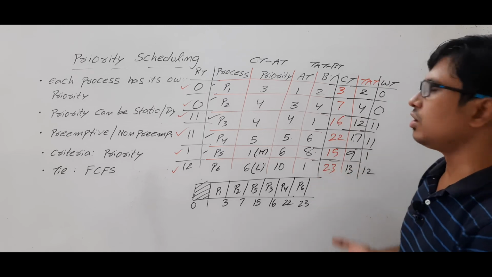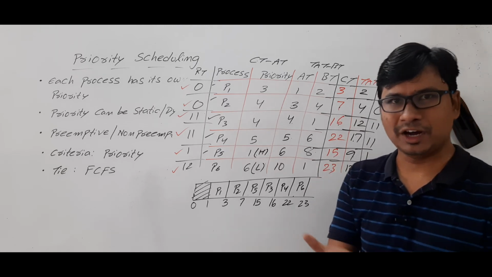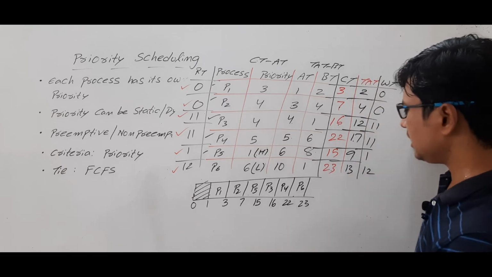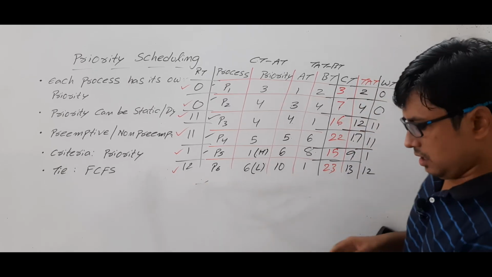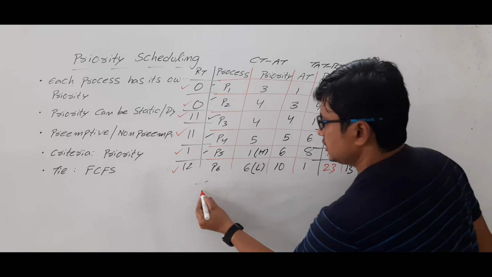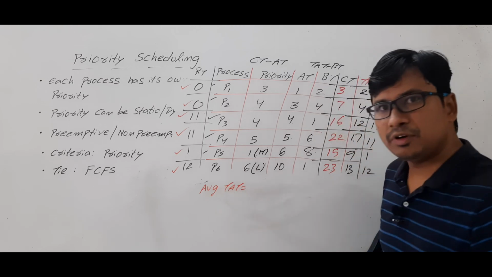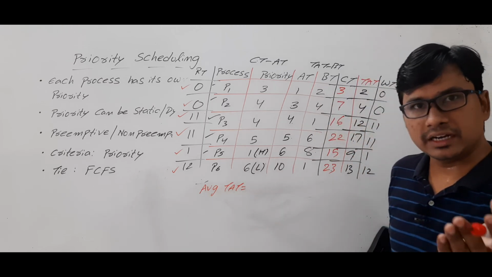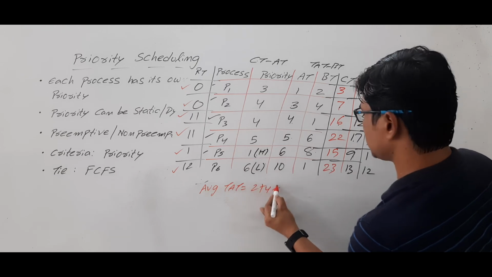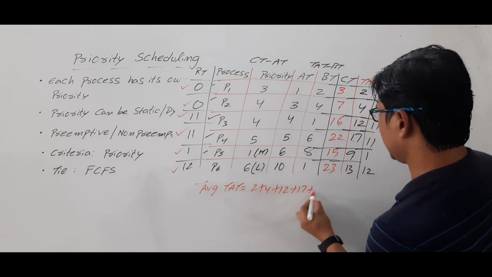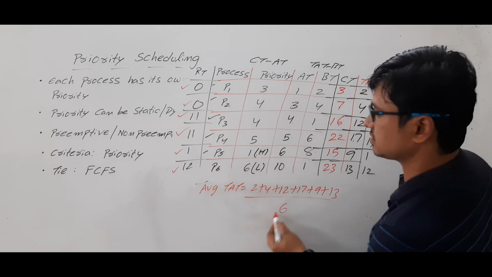So with this knowledge, you can easily compute the average turnaround time, average waiting time. I no need to discuss it. If you want, let me discuss for you. We got the turnaround time for each process. Then how can we compute the average turnaround time? Compute the sum of all the process turnaround time and divide by the number of process. Turnaround time is 2 plus 4 plus 12 plus 17 plus 9 plus 13 by number of processes 6.